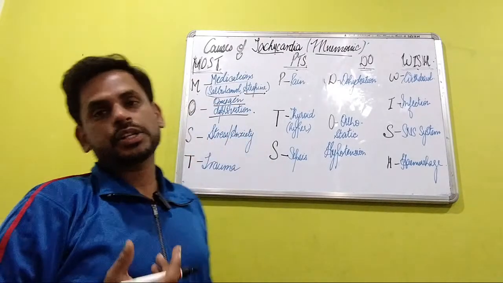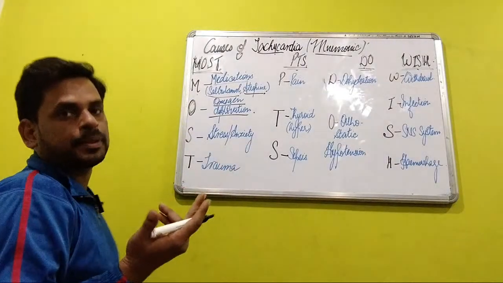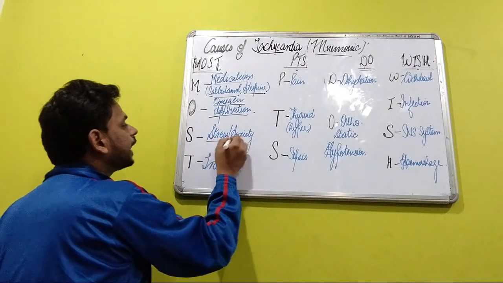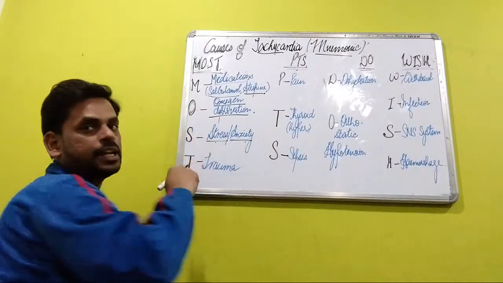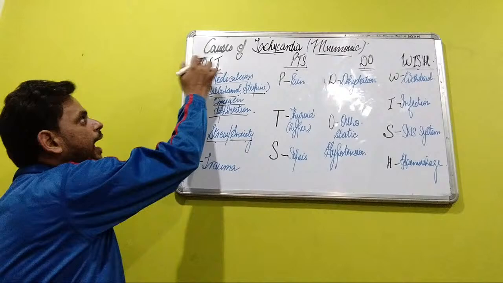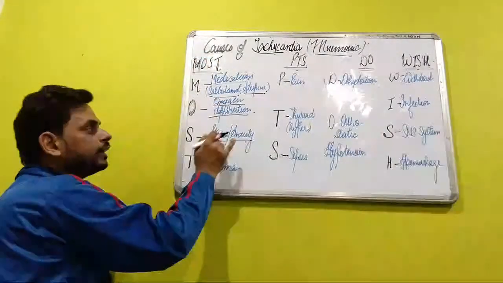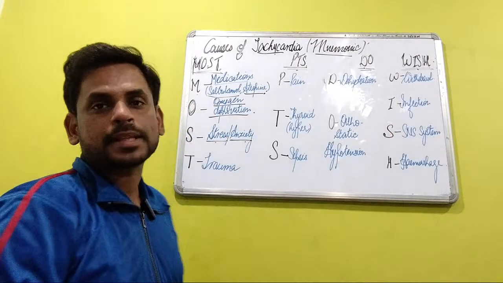In conditions of oxygen deprivation, tachycardia can be precipitated. Apart from this, the S of most is referring to stress and anxiety. In situations of stress and anxiety, tachycardia can be precipitated.